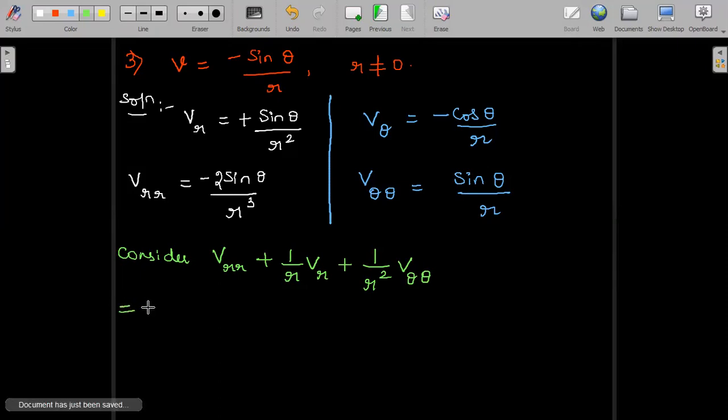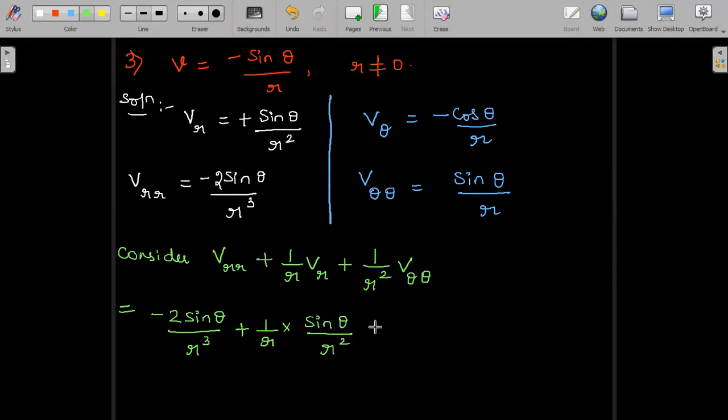So this is equal to v_rr, which is minus 2 sine theta divided by r cube, plus 1 by r into v_r, and v_r is sine theta divided by r square, plus 1 by r square into v_theta theta, which is sine theta divided by r. So the first term I will keep as it is, minus 2 sine theta divided by r cube.